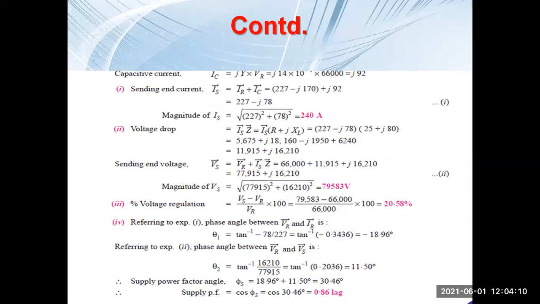Any query? No, sir. Problem? No. So I think, no, sir. Okay, so you have understood this problem.